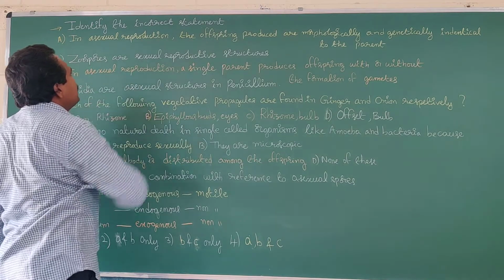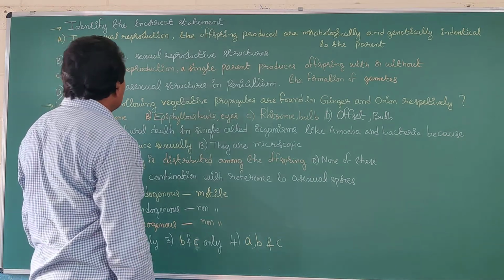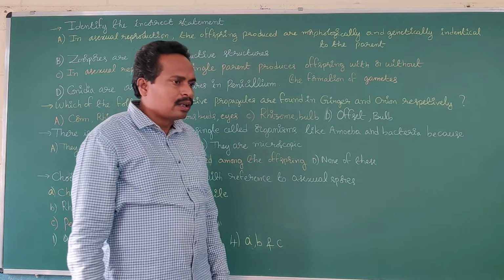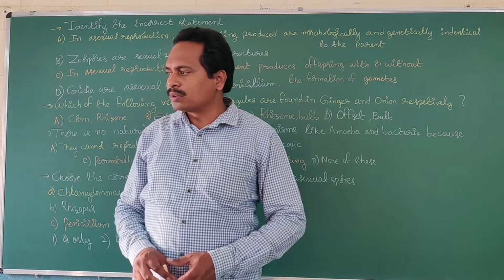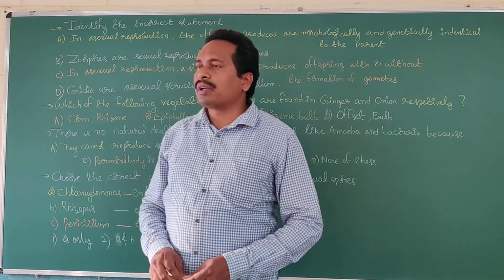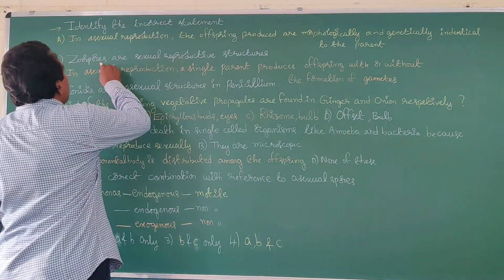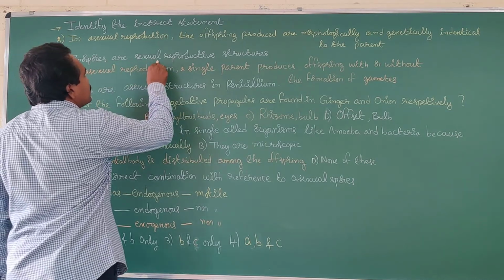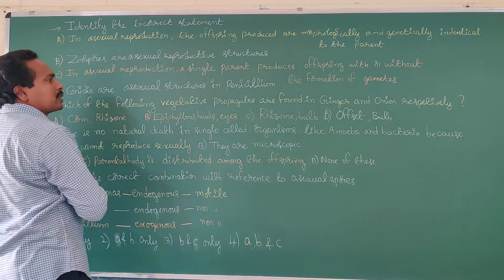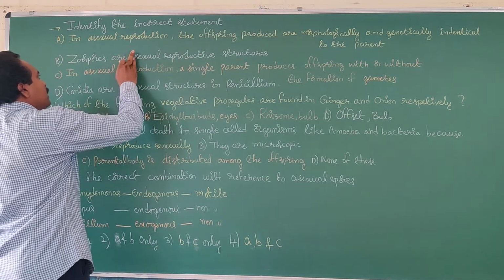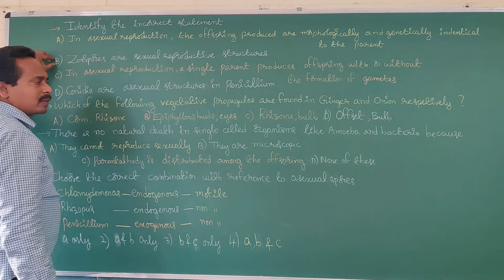The given option B is: zoospores are sexual reproductive structures. Zoospores are the motile spores. We already learned about zoospores. Chlamydomonas reproduces asexually by the formation of motile spores, zoospores. So zoospores are asexual reproductive structures, but the given option B says they are sexual reproductive structures. It's an incorrect statement.